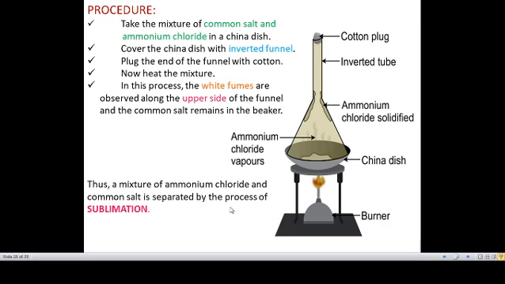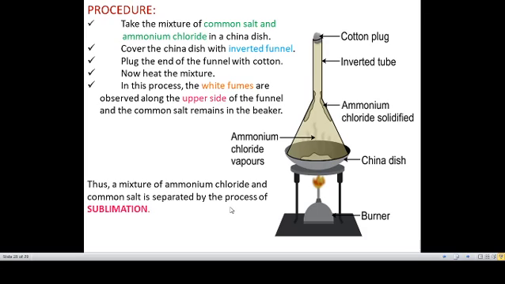Now it looks like a uniform mixture. We cannot separate ammonium chloride from common salt. So it is mixed. Now I am going to separate this. Cover the china dish with an inverted funnel. So I am inverting one funnel onto the china dish to cover it, and I also plug some cotton into the opening of the funnel. Now I am giving heat to that mixture.